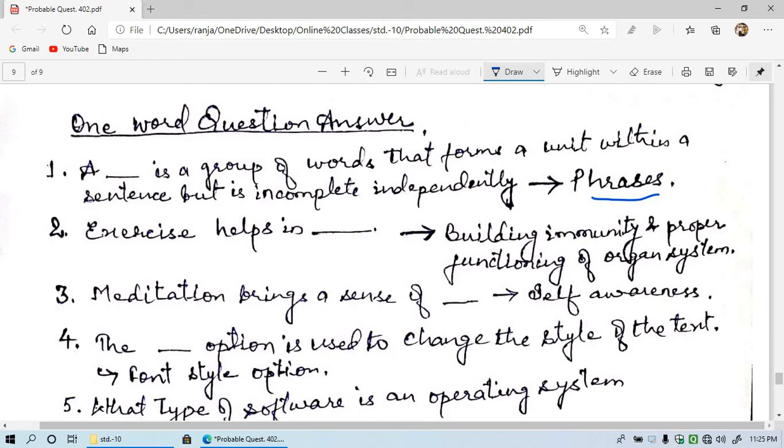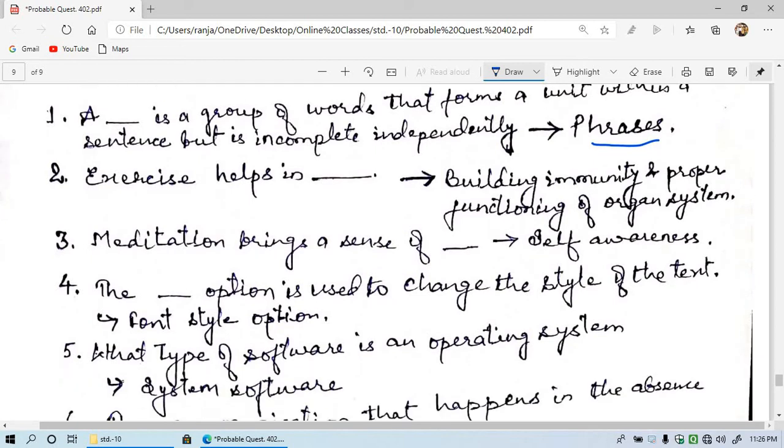Now the second one is, exercises help in. What do exercises help in? If you are doing exercise, it will build immunity and proper functioning of the body organs. It means your immunity power will get stronger, you get strength with the help of exercise. And it also helps in proper functioning of the organ system.